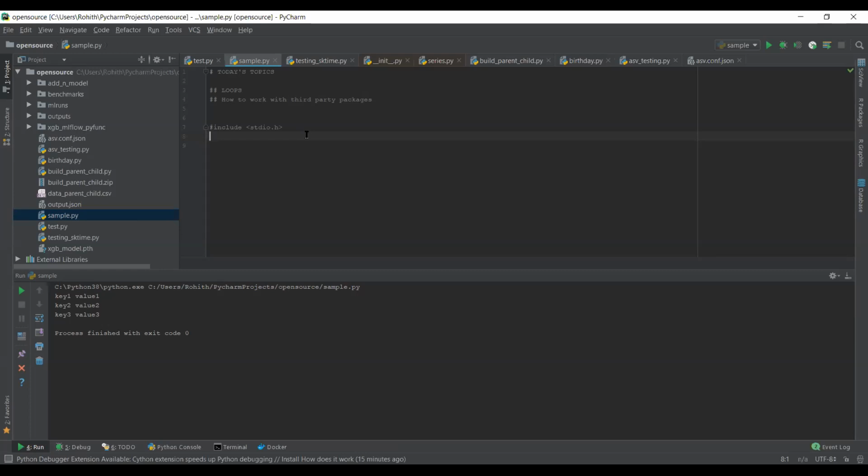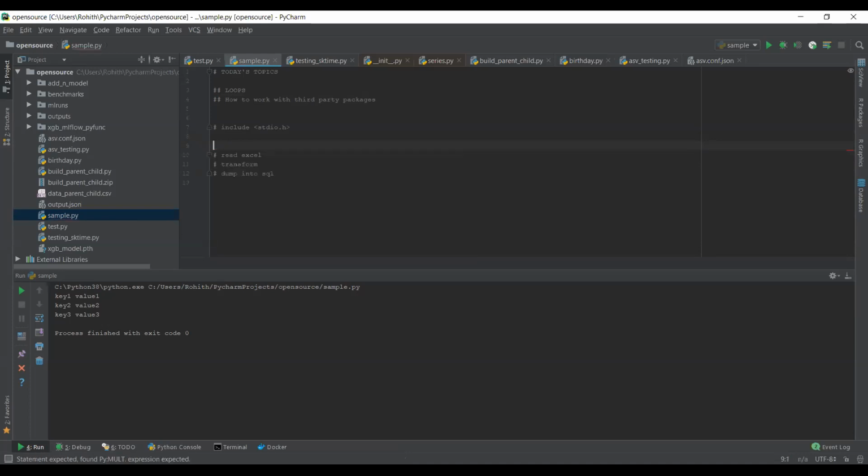So the use case is: read Excel, perform a transform, and dump into SQL. This is your basic use case.